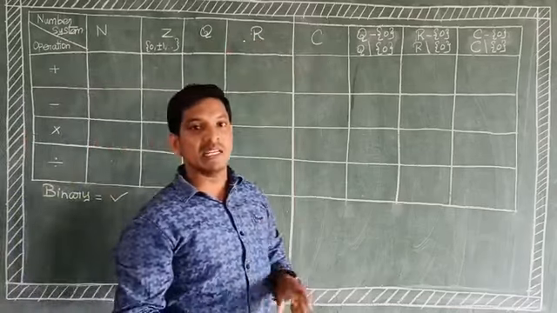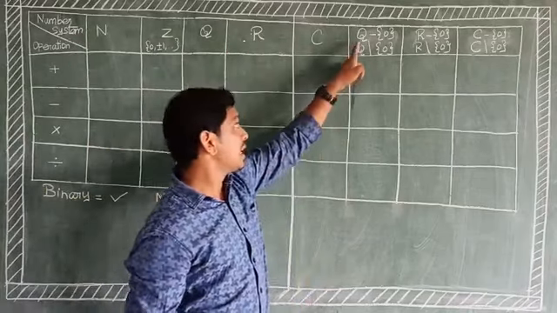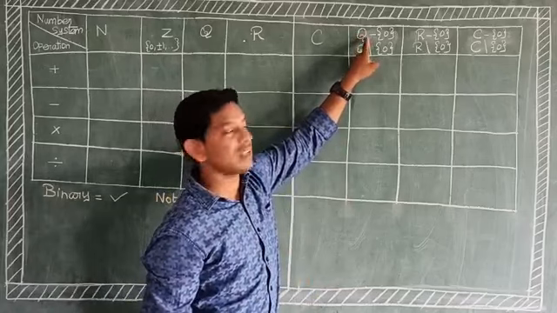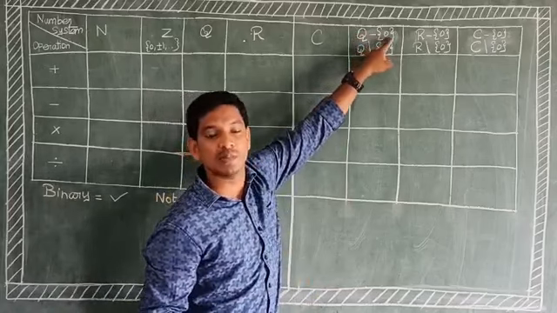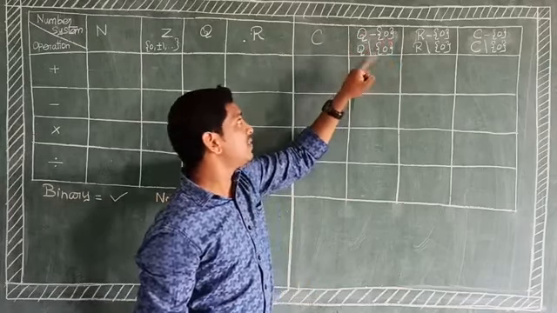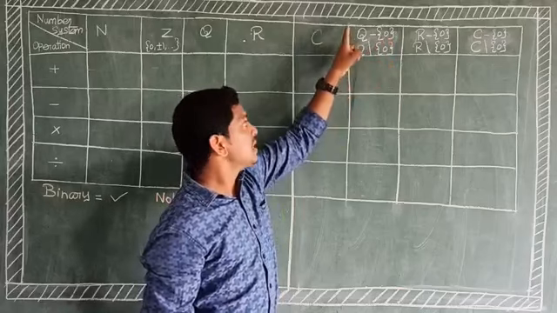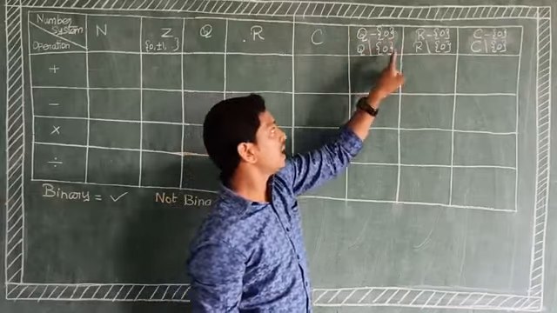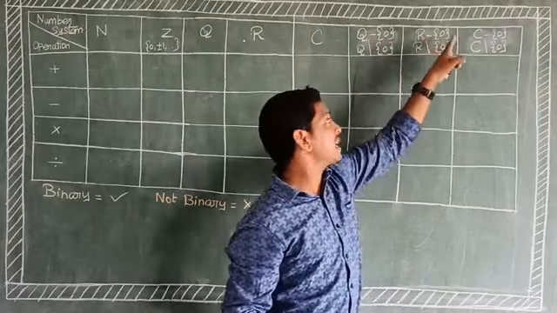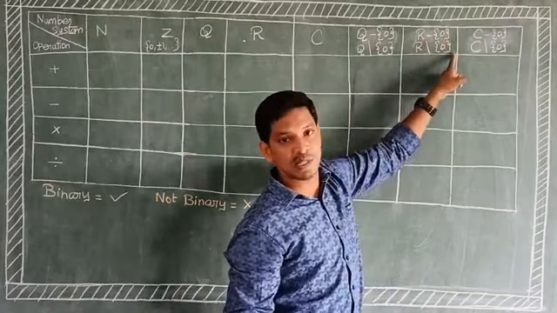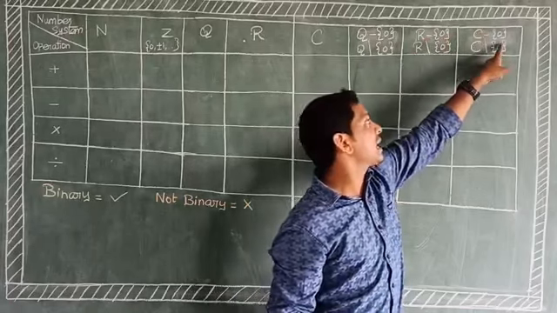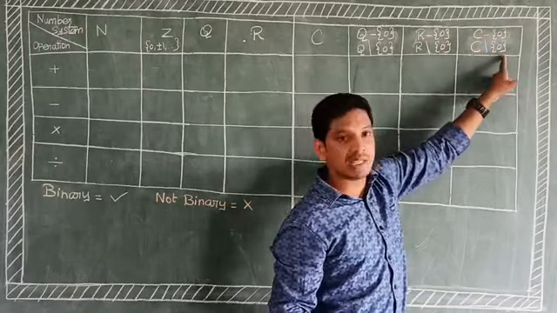C means the set of all complex numbers. Q except 0 means rational numbers except 0. Capital R except 0 means real numbers except 0. Capital C except 0 means the set of all complex numbers except 0.